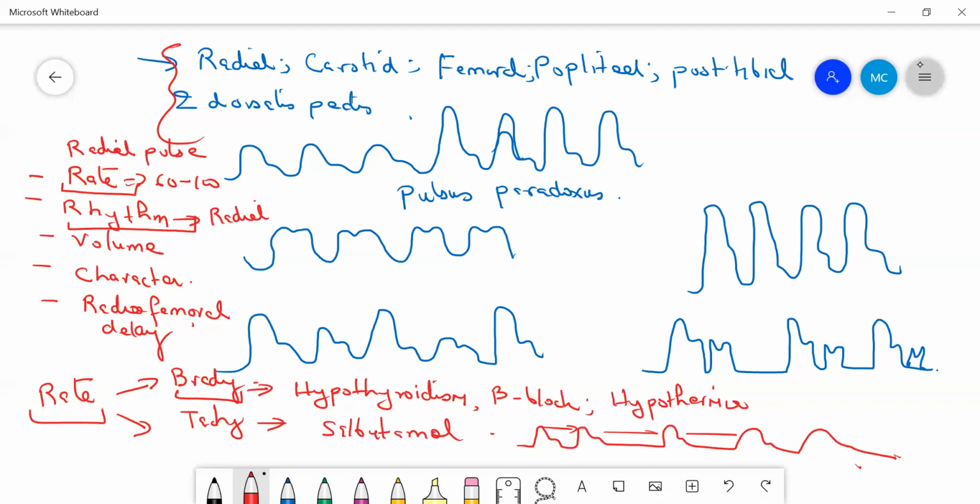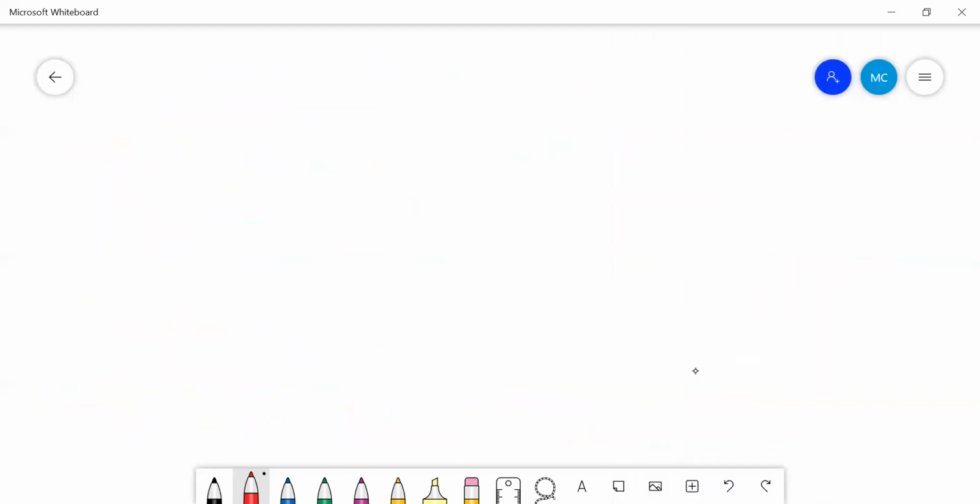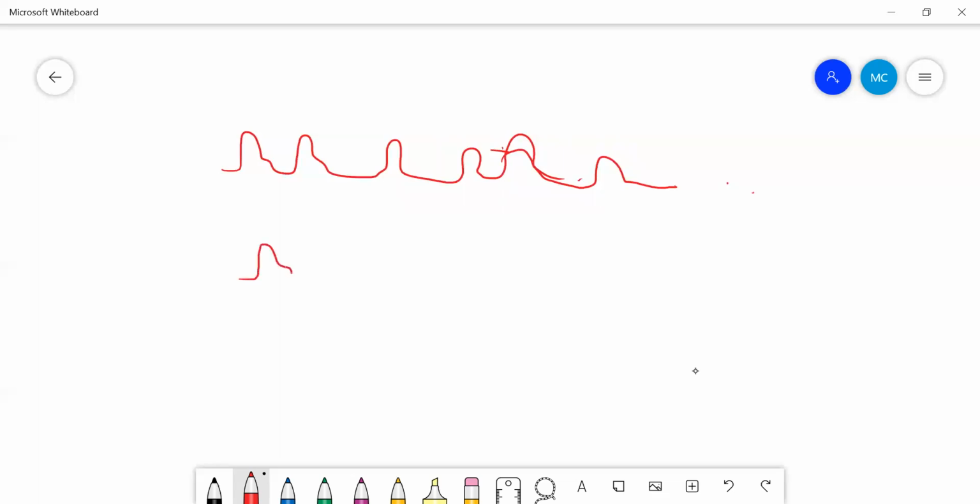I'll discuss these later. First, what do you understand by completely irregular? As I told you, it's completely irregular, with no normal regularity.